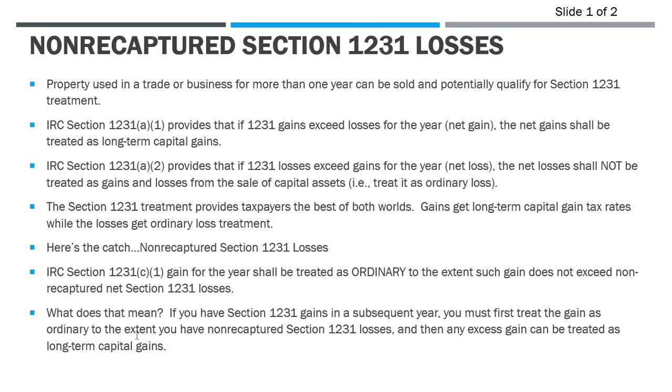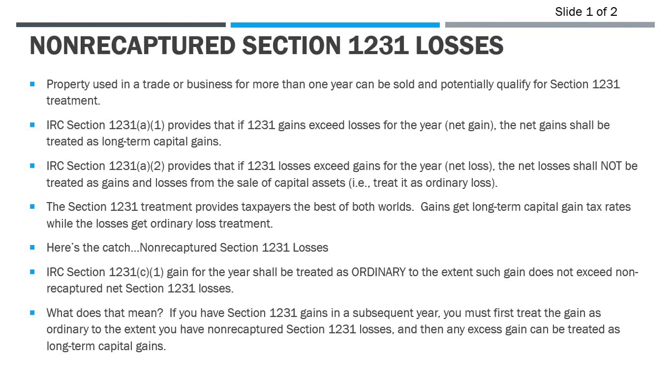So what does this mean in layman's terms here? If you have 1231 gains in a following year, you first have to treat the amount of that gain as ordinary to the extent you have non-recaptured 1231 losses from any prior periods. So there's a 5-year look back. And then any excess gain over that, you can go back to the long-term capital gain treatment.